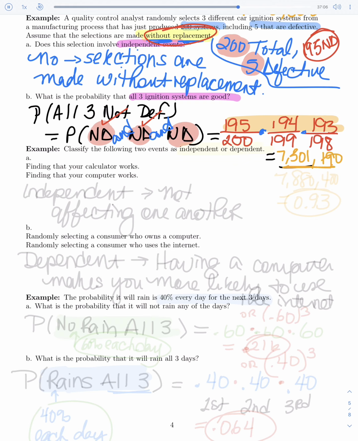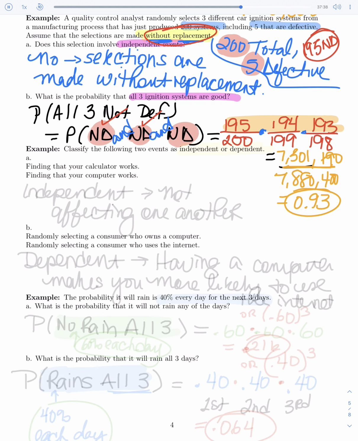And straight across the bottom with the 200, 199, and 198, we end up with 7,880,400. We'll divide those out to get our probability: 7,301,190 divided by 7,880,400. Depending on how you round, it's around 0.93. And that's our final answer.